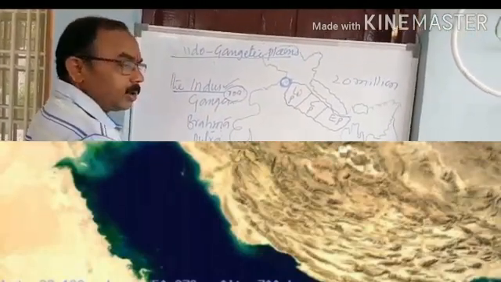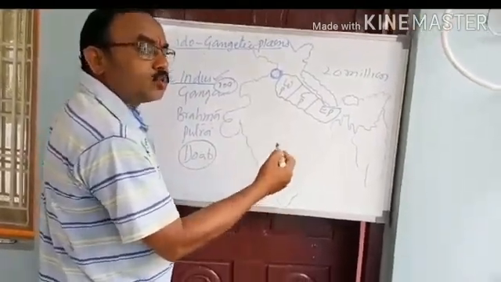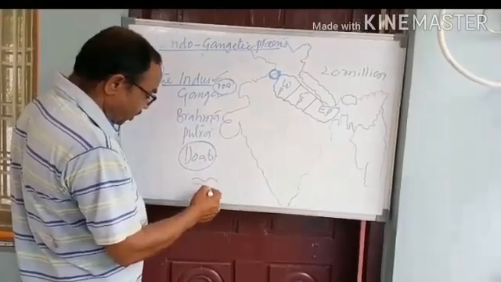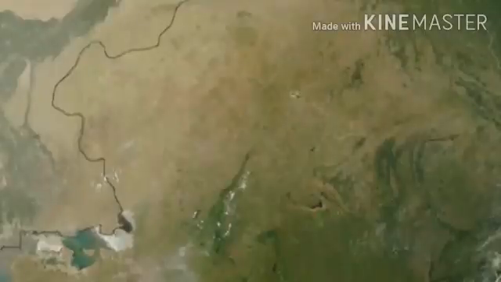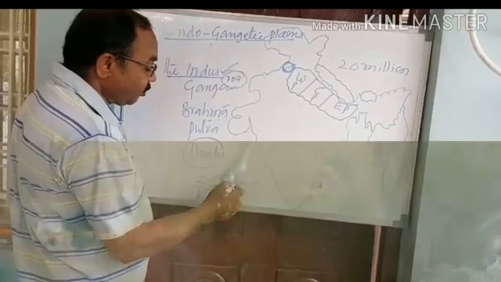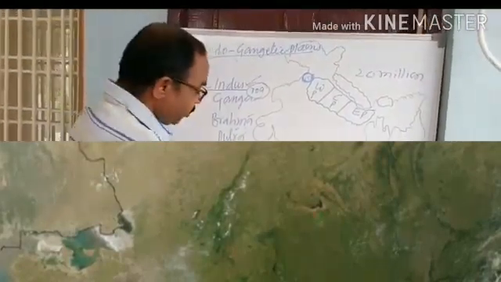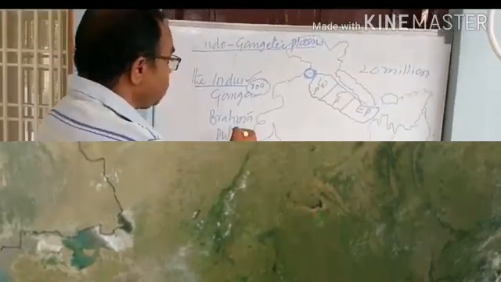Doab means the landmass or fertile soil between two rivers. For example, if this is a river and here is another river, the landmass between these two rivers is called Doab.